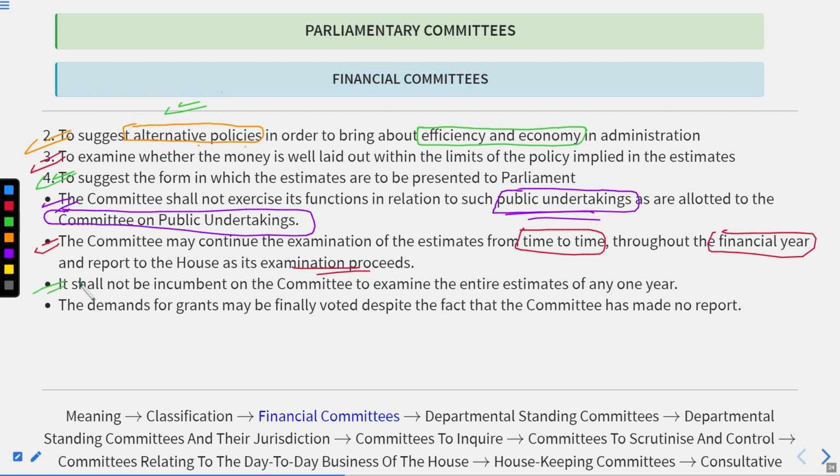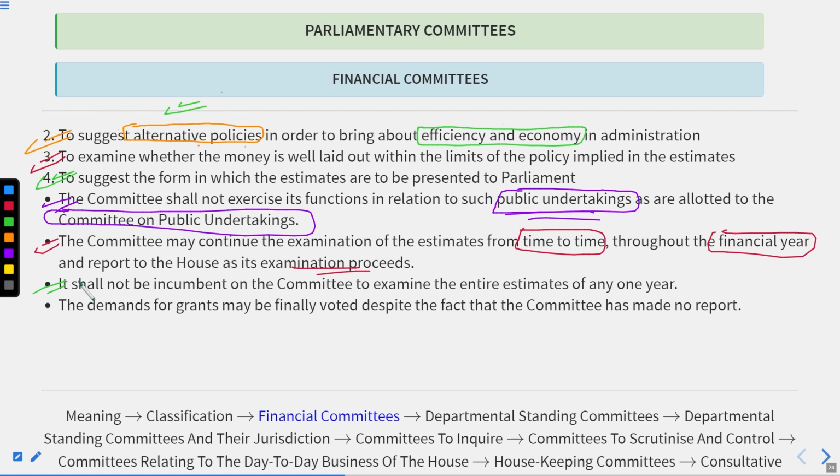It shall not be incumbent on the committee to examine the entire estimates of any one year. It means that the committee could not be forced or directed to examine the entire estimates of one year.